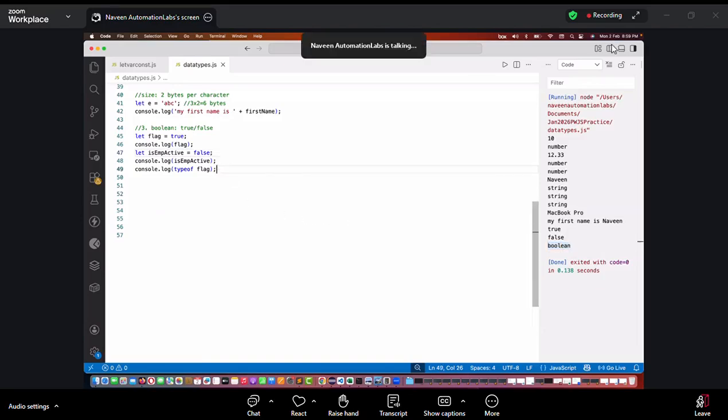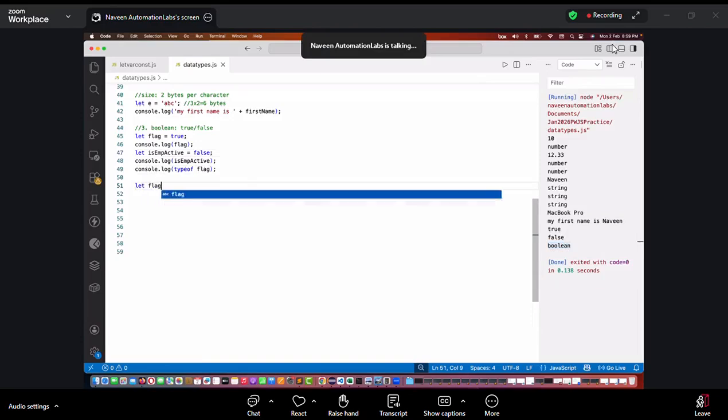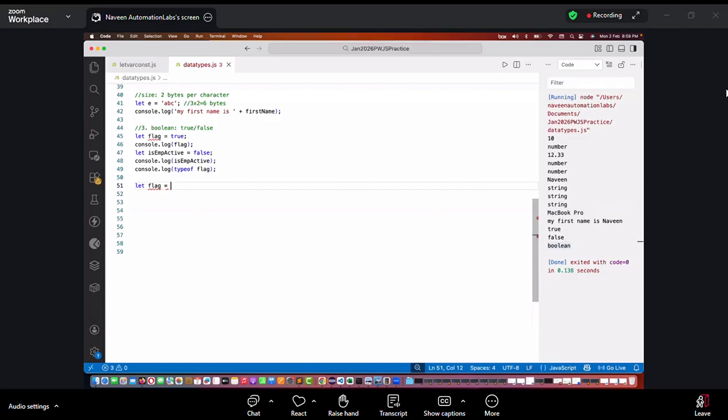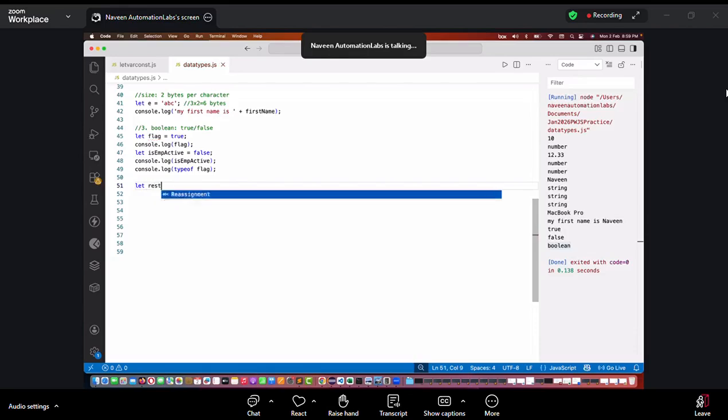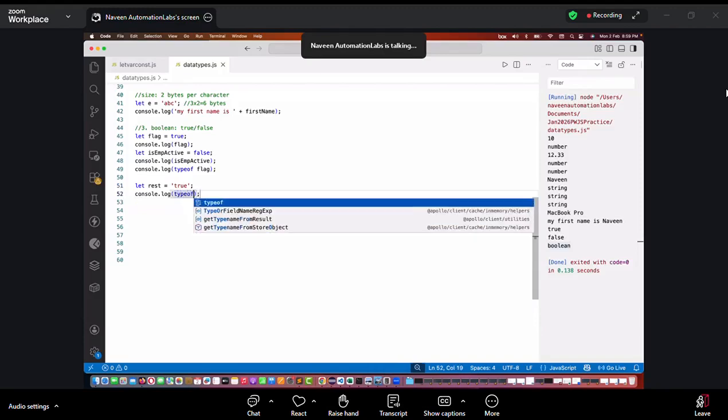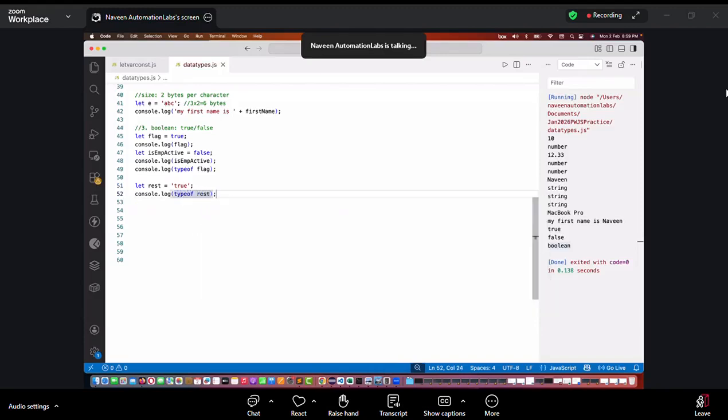Okay. So let's see, for example, if I'm writing once again, let flag is equal to, is this allowed? No, you cannot write capital True or capital False here. That's not allowed. But let's see if I write it like this. Let's see any variable rest is equal to, now I'm writing in single quotes, then I'm writing a value true here. And then I'm saying console.log, the type of rest, string or Boolean.